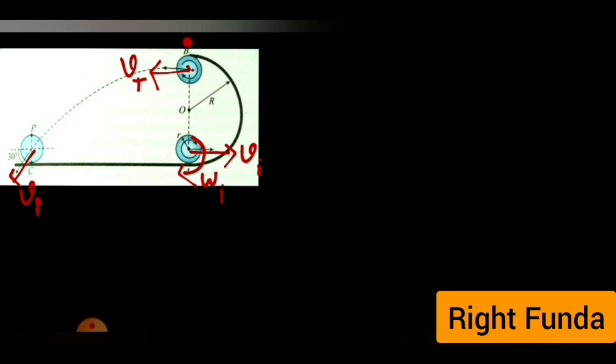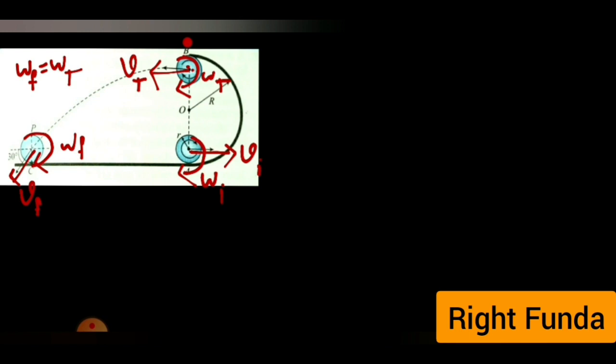I give the name omega i, here omega t, and here this omega will continue the same, so omega f. We know that omega f will be the same as omega t, because as it goes from here to here, this angular velocity is not going to change, only gravity is acting, and it passes through the center of mass.